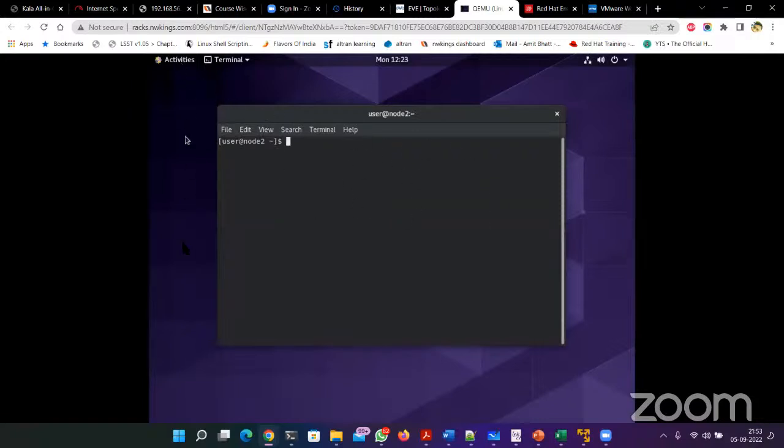This is the terminal application. I'll explain it once the machine is ready. I can use the sudo command, su hyphen command, and then I can become root. And there you go, I become root. So this is the method for how a normal user can log into the system and become root. Is it safe? Yes. Can everyone do this? No. Not every user can become root.